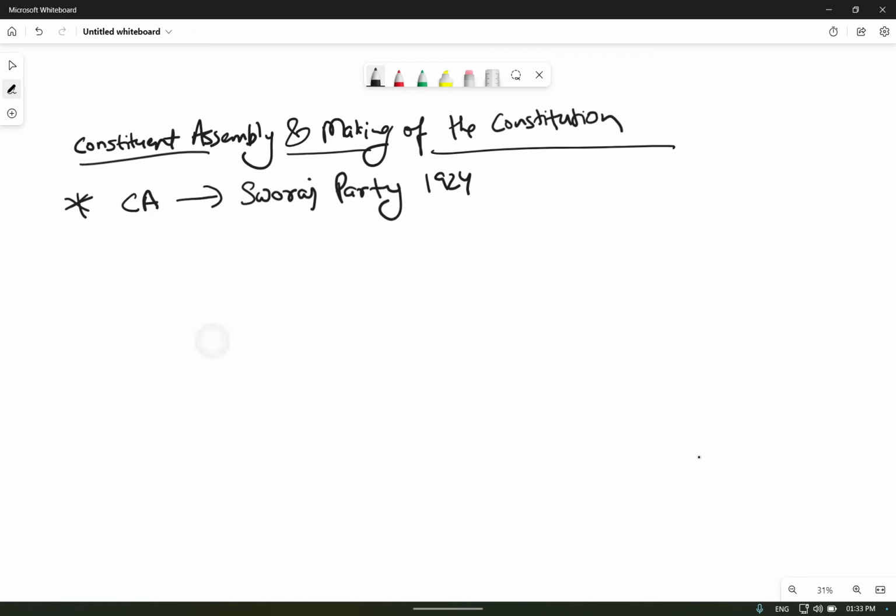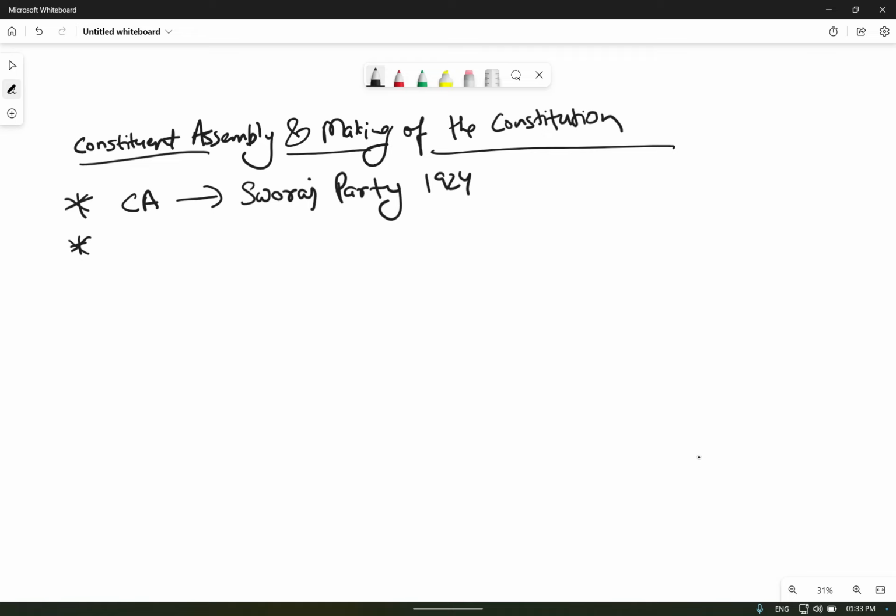Now, the second important point: the Cabinet Mission envisaged the establishment of a Constituent Assembly to frame a constitution for the country. We have already discussed that through the Cabinet Mission this was declared. Members of the Constituent Assembly were to be elected by the Provincial Legislative Assemblies.